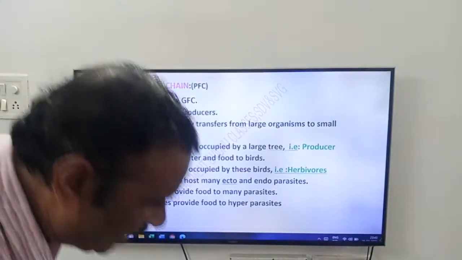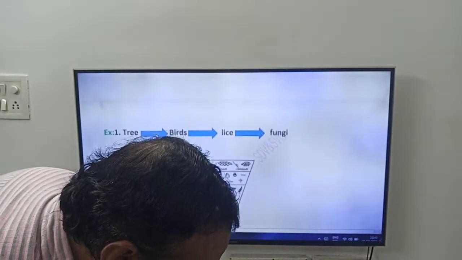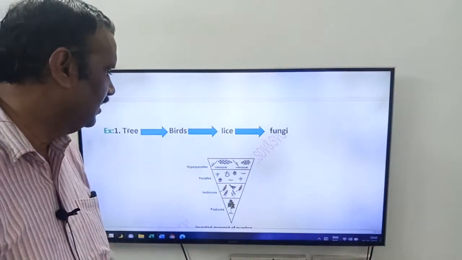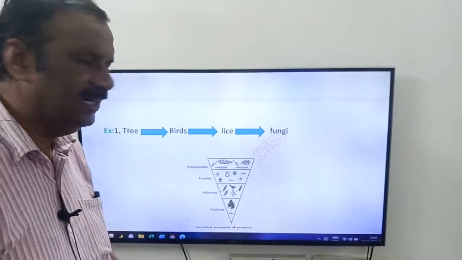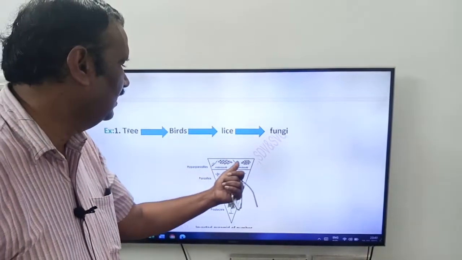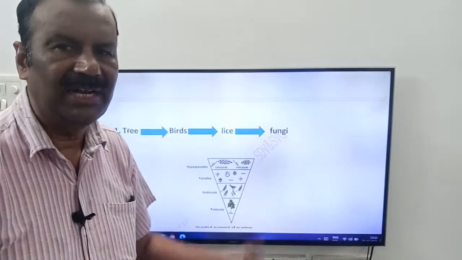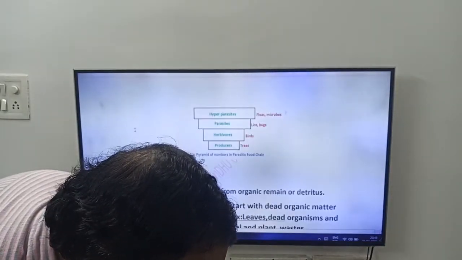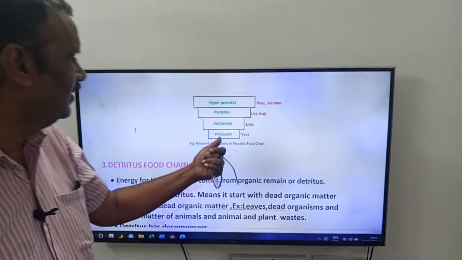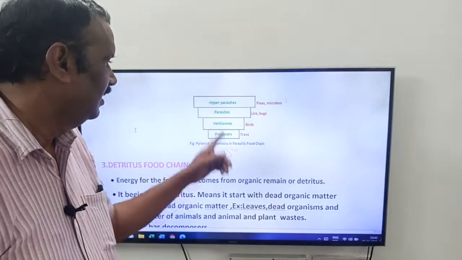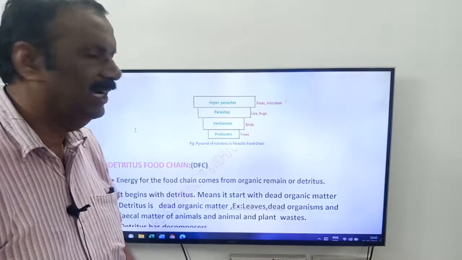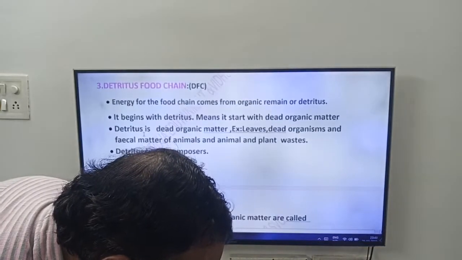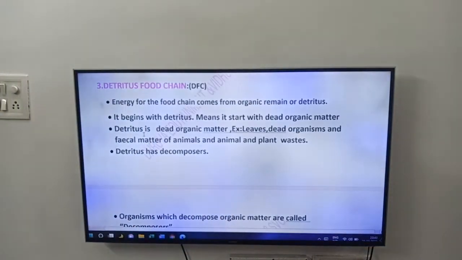Okay friends, this is about what, friends? Parasitic food chain. See friends, tree, first trophic level. Birds, second trophic level. Parasites, third trophic level. And fungi. See friends, birds, lice and fungi. That's the fourth trophic level. Okay friends, this is about what, friends? Parasitic food chain. Once again you see, friends: producers, herbivores, parasites and hyperparasites.